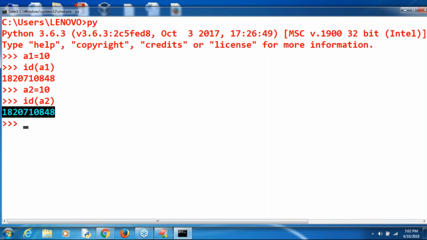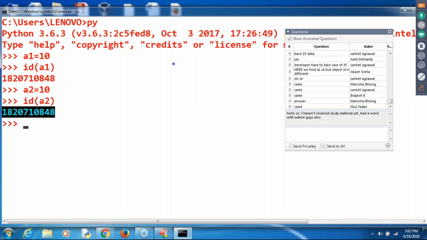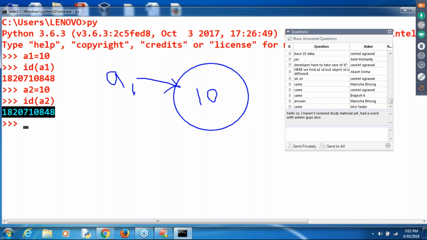Remember this. So here an object is there with the content 10. A1 is pointing to this object and A2 is also pointing to the same object. So two objects are not created. Only one object is available.